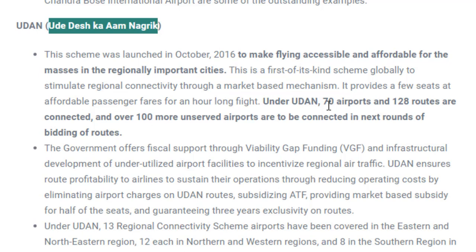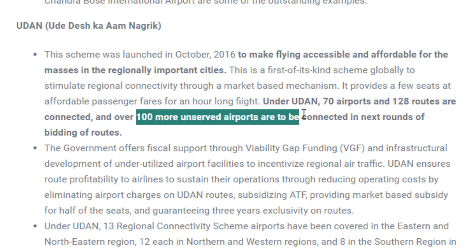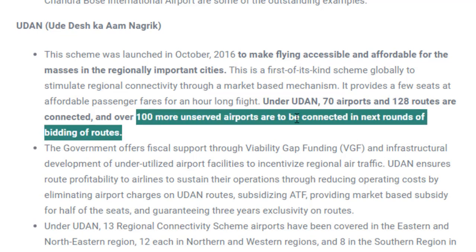Fine. So under Udan there are 70 airports and 128 routes, and there are 100 more unserved airports to be connected in the next round of bidding. That means till now at present we have 70 airports and 128 routes. Later 100 more routes will be added under this scheme in the next phase.